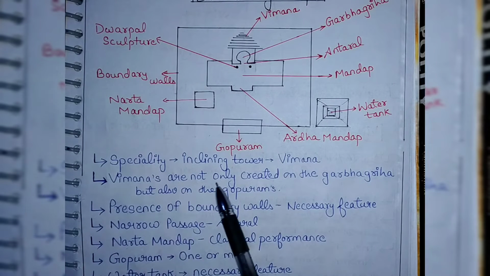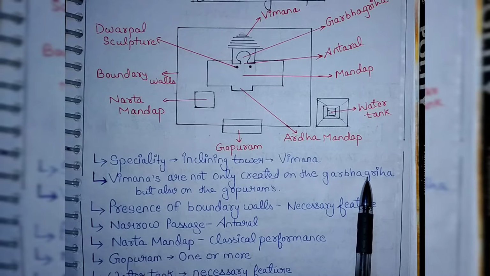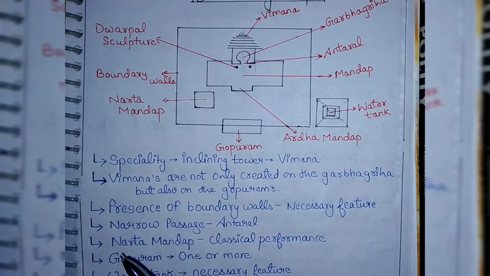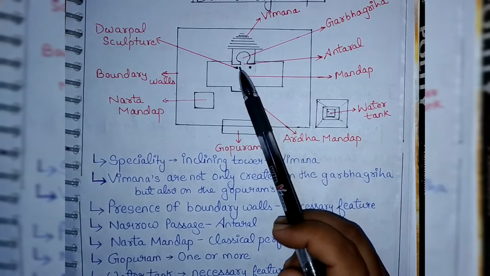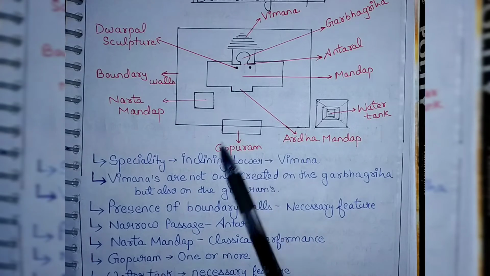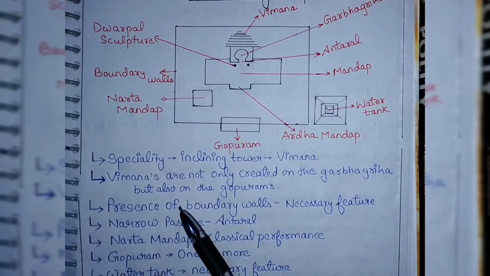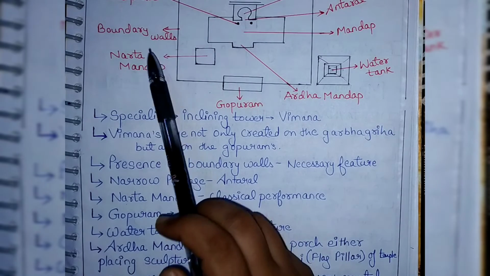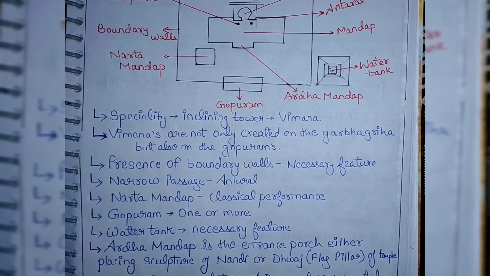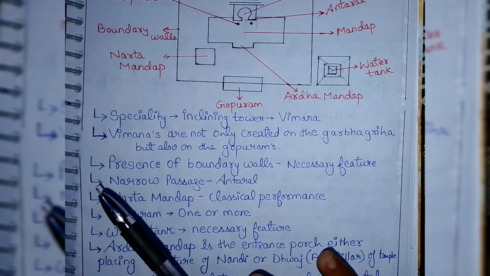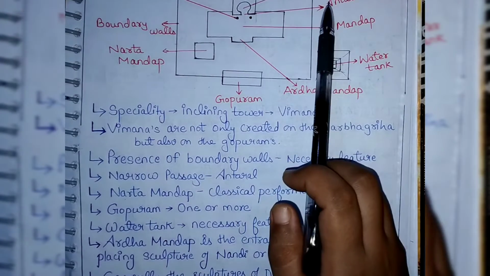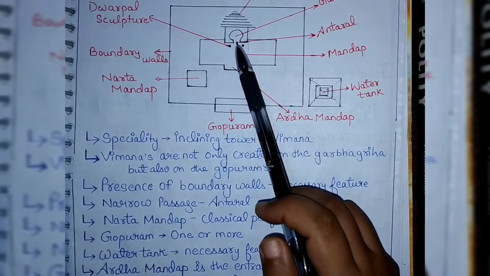Next, Vimanas are not only created on the Garbhagriha but also on the Gopurams. Garbhagriha is the place, or we can say the premise, where the main deity is placed. You can see here. And Gopuram is nothing but the gateways. The presence of a boundary wall is also one of the necessary features. You can see the boundary walls are created, and in all the Dravida style of temples we can see the boundary walls. Next is the Antaral, you can see here, which is a narrow passage.